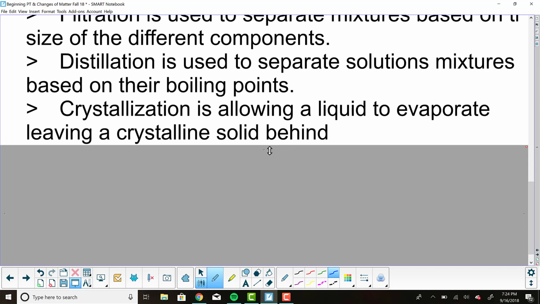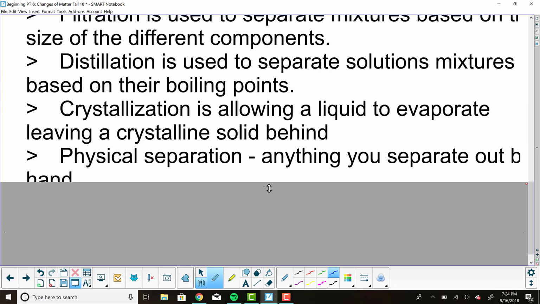Crystallization is the sort of opposite of what I was just talking about. Same sort of thing, right? If we allow water to evaporate, we get that salt left behind, that crystalline solid. So whereas with distillation, maybe you're trying to separate two liquids, crystallization is something really good if you're trying to separate a liquid from some sort of solid component.